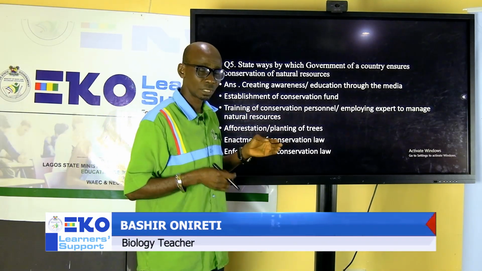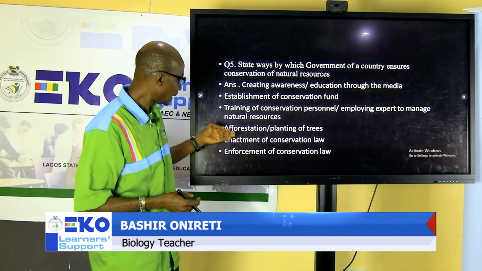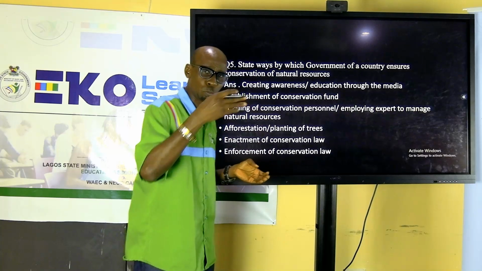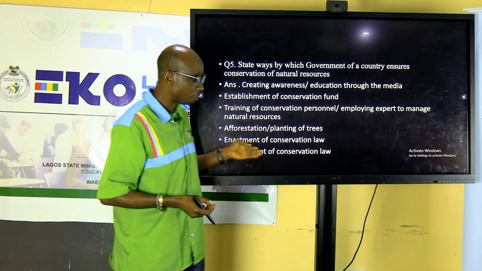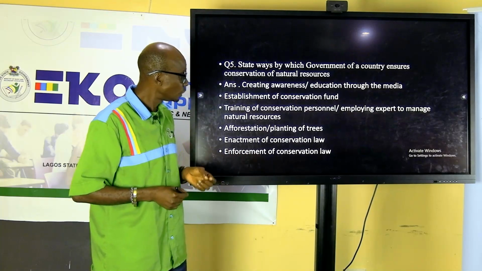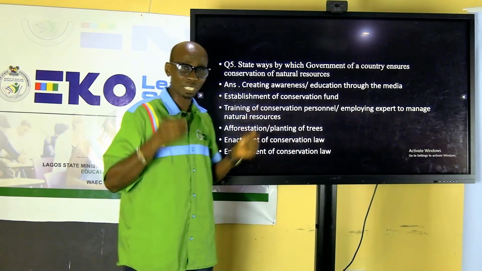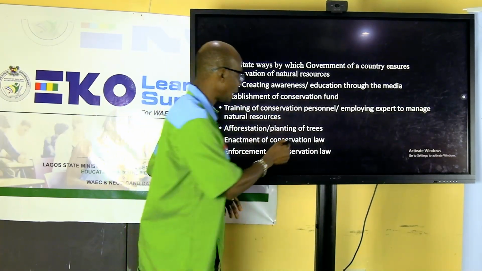Then train people on how to conserve. Then afforestation, planting of new trees. When you cut one, you plant another one. Or enactment of law or implementation of law. Law that will guard against people doing illegal things in a conservation area, or in areas demarcated as conservation sites.